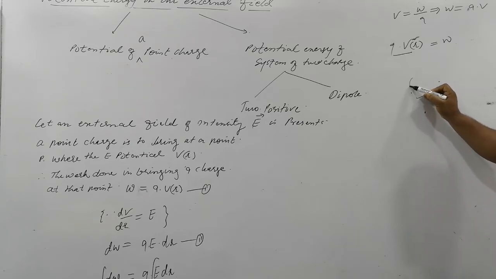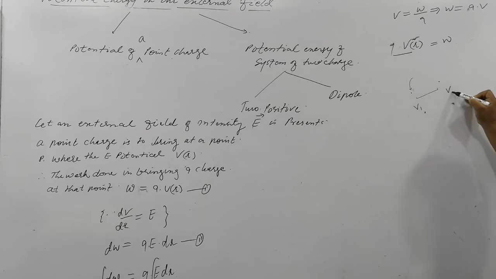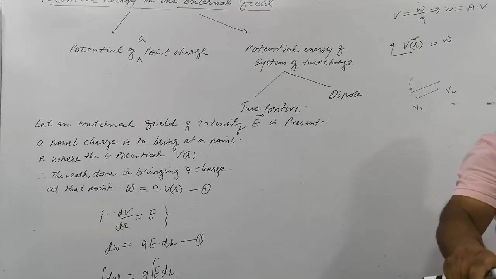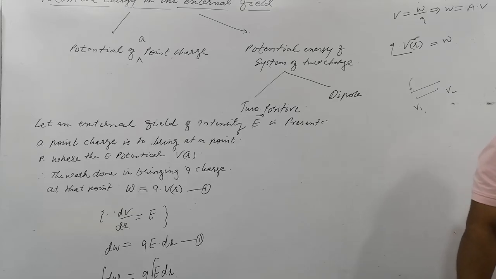So if you place here high V1 and V2, and the 2 points of different potential are connected, suppose the river is flowing, at this point it is down, and at this point it is up. So we can say the lines of different potential are connected. If you leave the water at high potential, automatically it will flow. And with what acceleration will it flow? It depends on the potential difference between them. This is not a potential difference due to electricity.